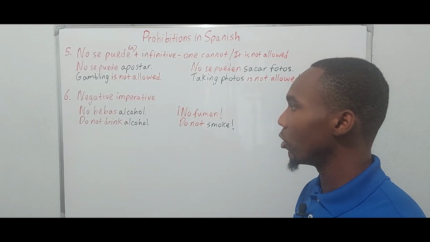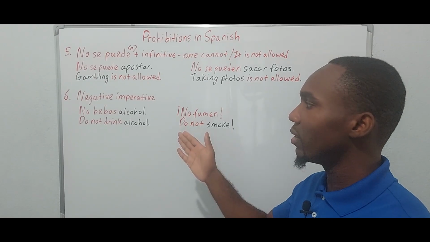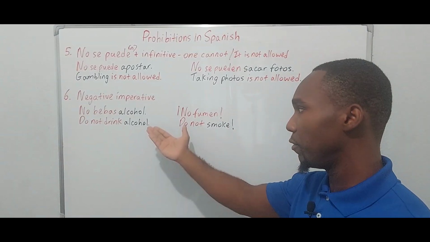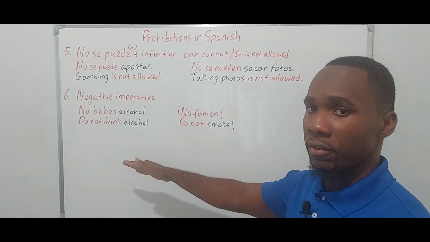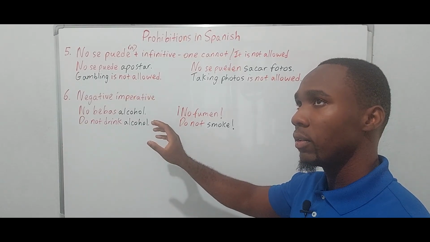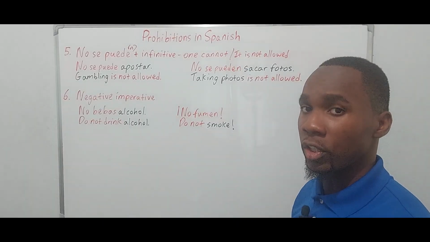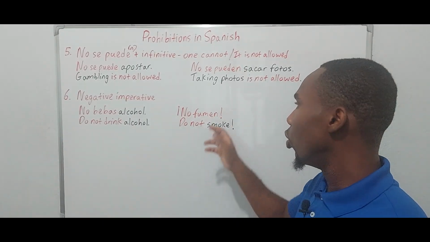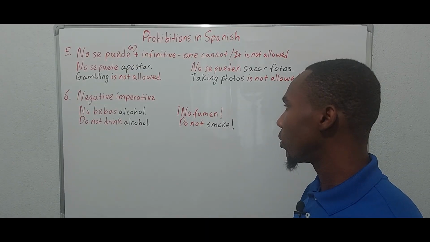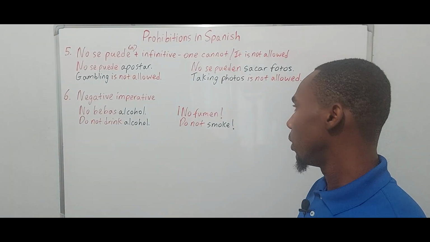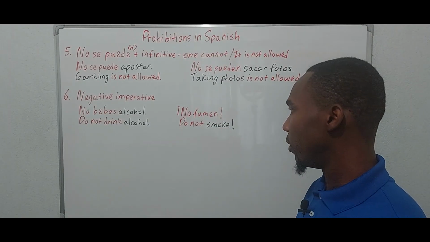This is basically if you're speaking to someone that you know, because this is the familiar singular negative, the tú form, right? So this is a person that you know. No fumen, do not smoke. This is obviously the plural form, the ustedes form. No fumen, do not smoke.